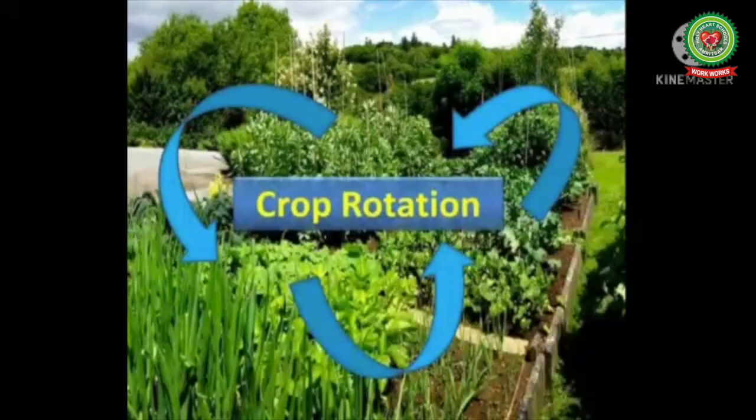Students, crop rotation involves planting a sequence of different kinds of crops in a location over a number of seasons. Rotating crops helps maintain or improve soil health and maintain or increase the productivity of the farm over time.